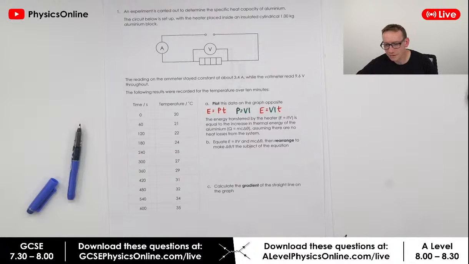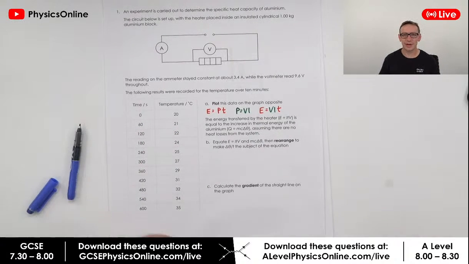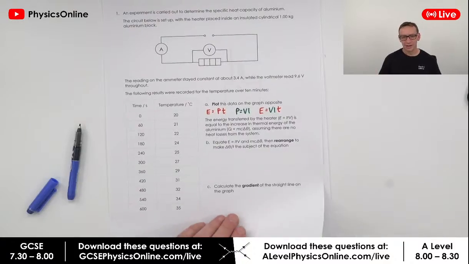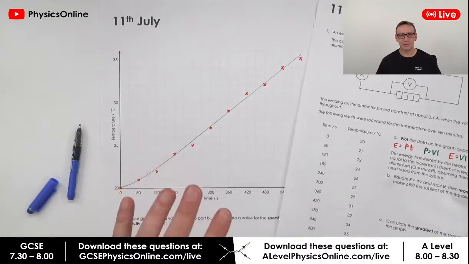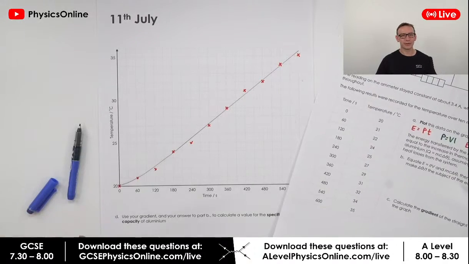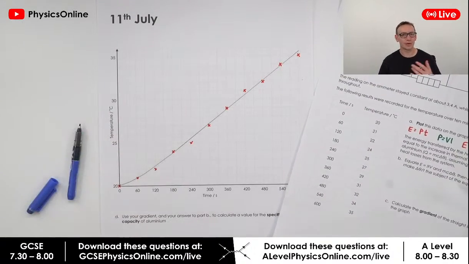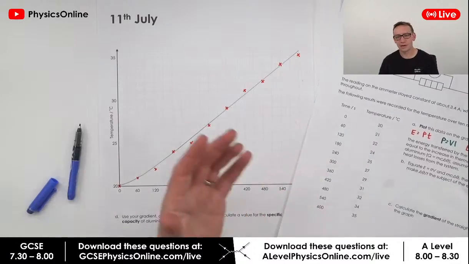Base your best line fit on the context of the question, Tommy. Yeah, this is because I want you to be thinking about stuff. So it's not a case of just plotting data and just putting in a line of best fit without thinking what it represents. The reason I did this is because this is based on a real practical, and therefore it's not just theoretical. There are real things that you have to consider in real life. So think about a bit of common sense about what this might look like if you were doing this in school.